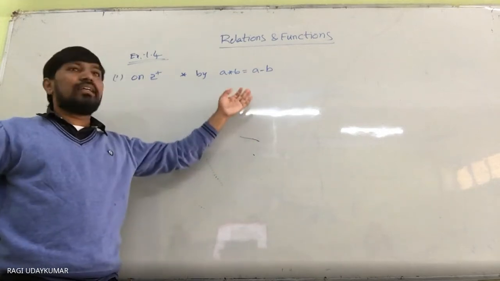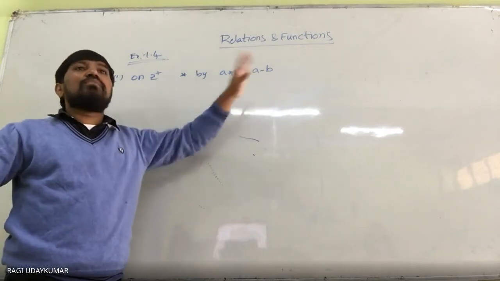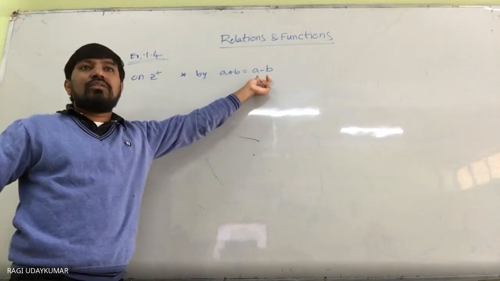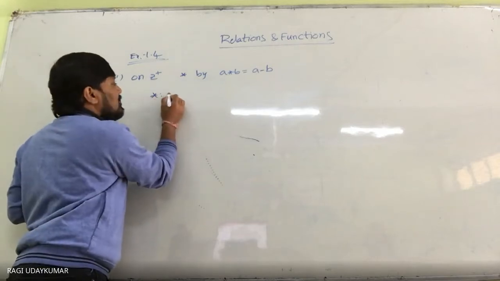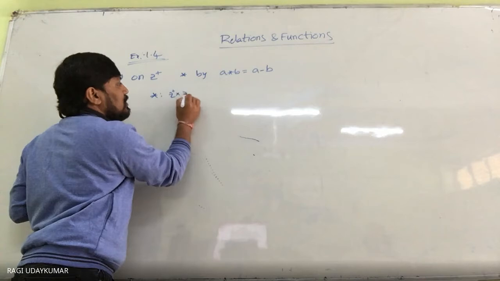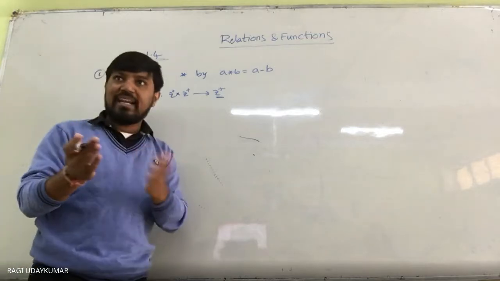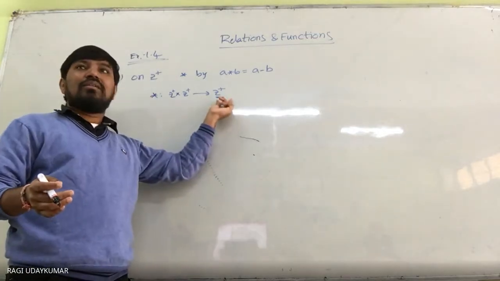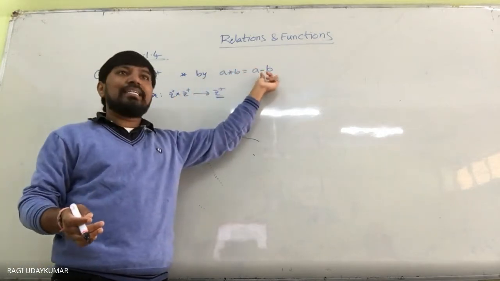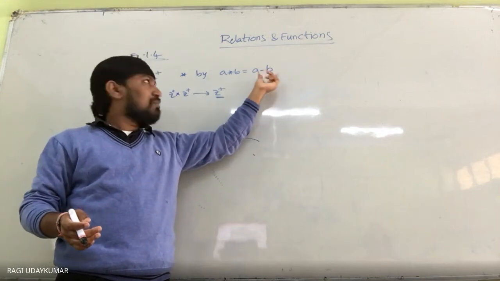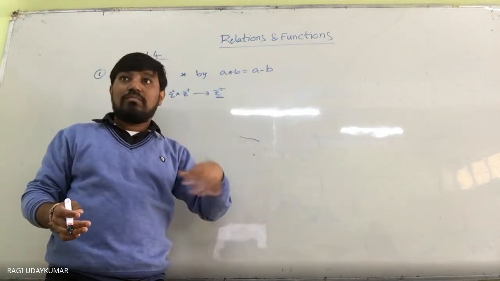Why? Because normally you think that any two positive integers you take should give again a positive integer. This compulsorily should belong to Z plus. It is defined on Z plus, that is, this binary operation is defined from Z plus cross Z plus to Z plus. After the operation, whatever the final answer is, you need to get a positive integer again. Whenever you perform this operation A minus B on any two positive integers, will you get a positive integer again? No.